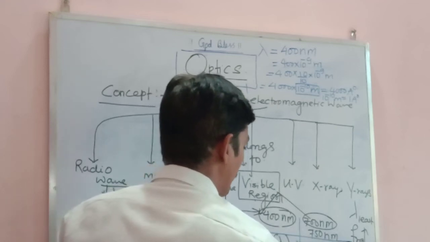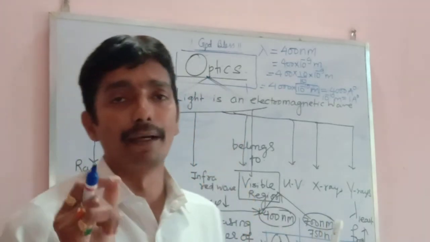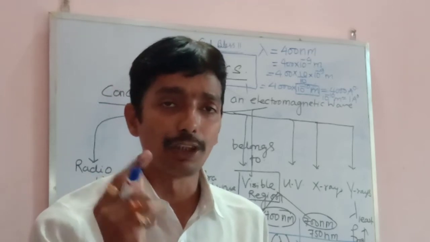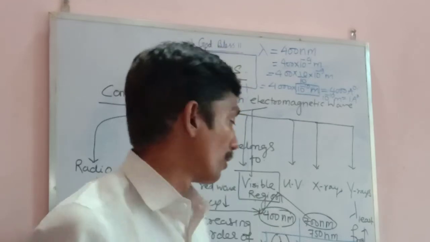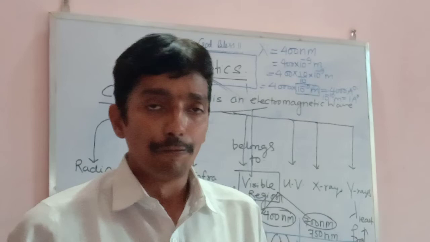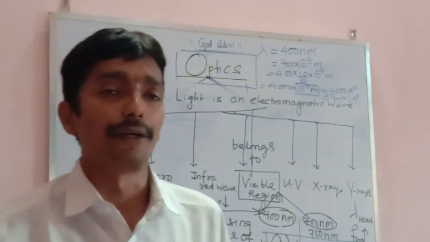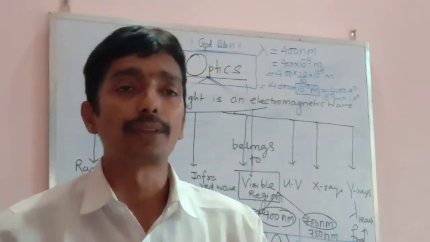Please make a note of this, that light belongs to the visible region of an electromagnetic wave, and the range of the wavelength to which the light belongs is from 4000 Angstrom to 7000 Angstrom. So my dear, with this discussion, what I wanted to tell you is very important, because you should be aware of what I wanted to convey through this video.